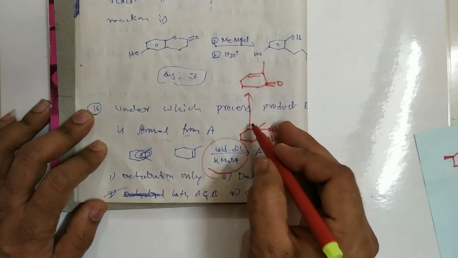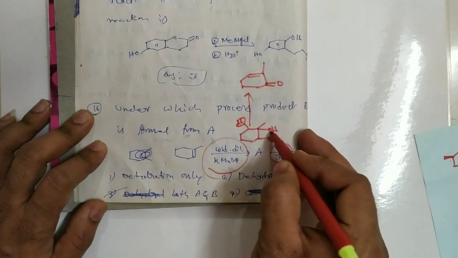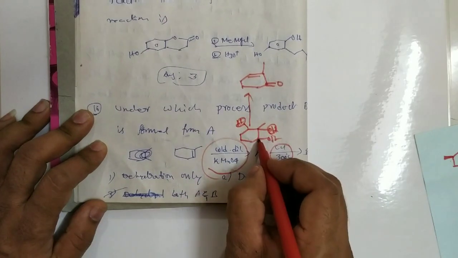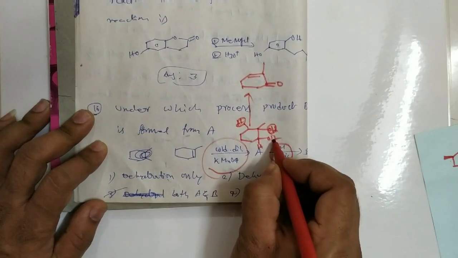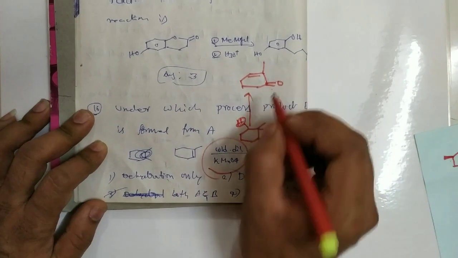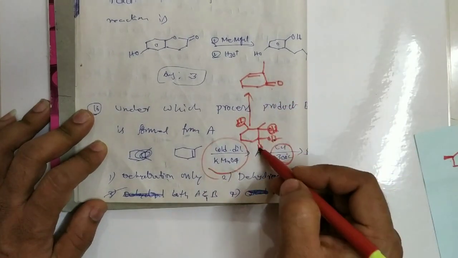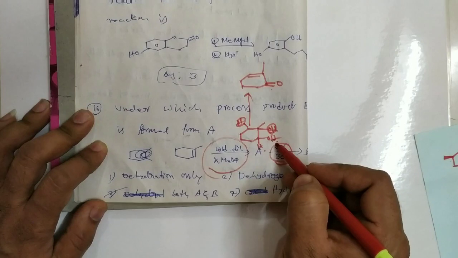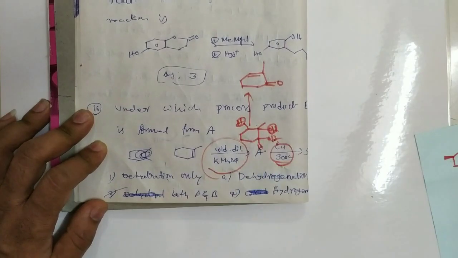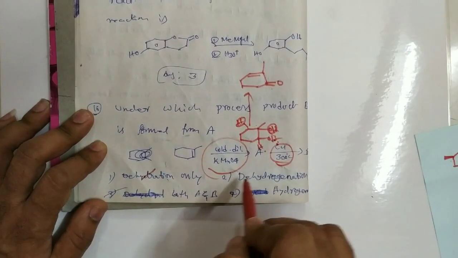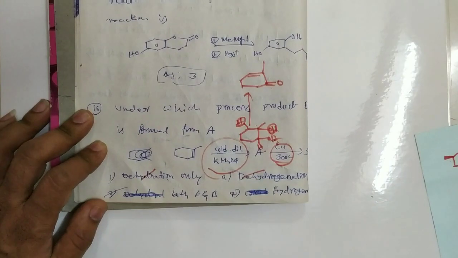So in this case, the loss of a water molecule is nothing but dehydration. In this case, hydrogen from this carbon and hydrogen from the oxygen, so loss of H2. That means removal of H2 is nothing but dehydrogenation, and removal of water is nothing but dehydration. So dehydration takes place and dehydrogenation also takes place.